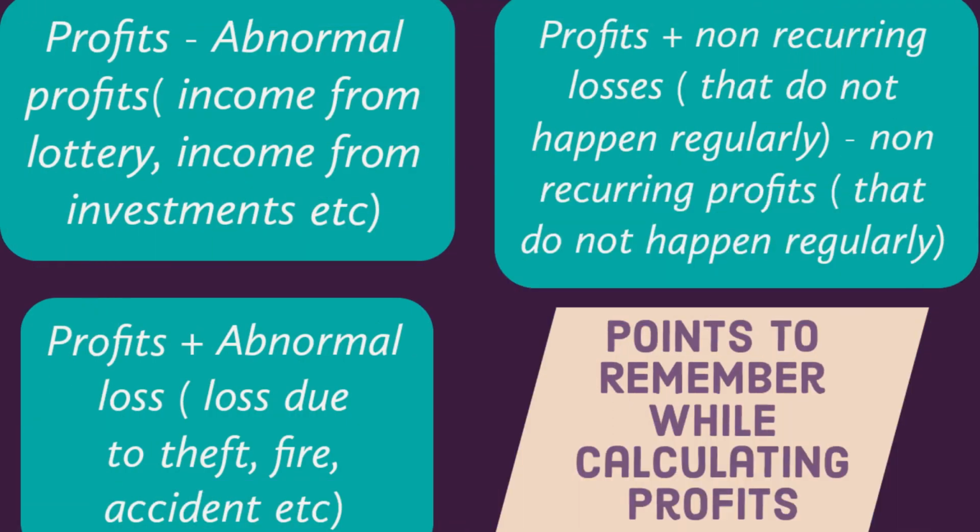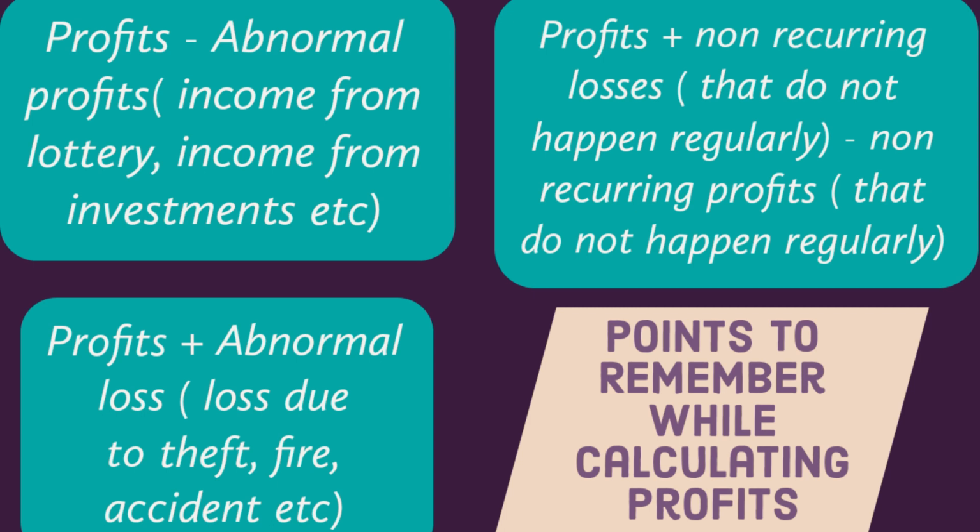While calculating the profits of any organization, there may be certain adjustments that will be given in the question, and they must be considered. For example, if there are any abnormal losses, that is non-recurring losses, which are not incurred in the business on a regular basis, in that particular case they will be added back to the profits, like loss by theft or loss by fire, etc.